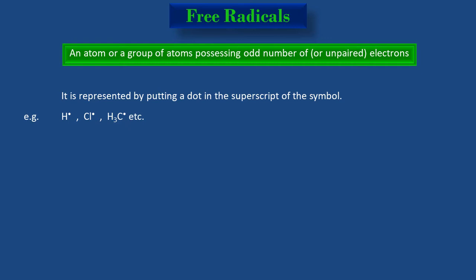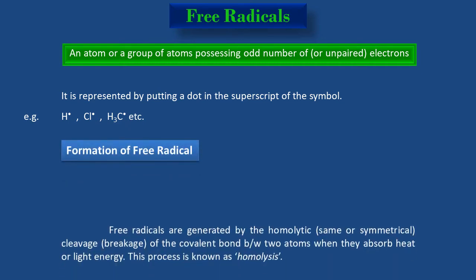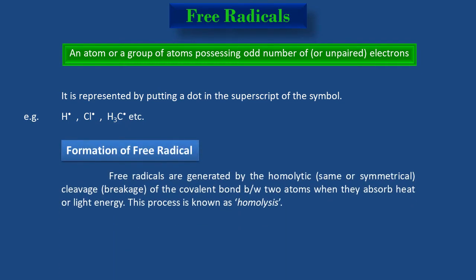Now, a question arises about their formation. Free radicals are formed by the homolytic cleavage of the covalent bond between two atoms when they absorb heat or light energy. This process is known as homolysis. You can also pronounce it like homolysis. Homo means same or symmetrical, and lysis means breakdown.